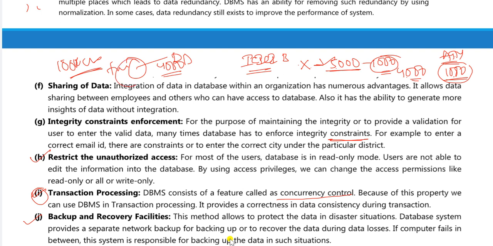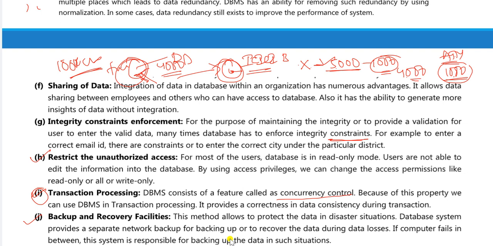If a crash happens here, you will get the data from somewhere that we already backed up. Sometimes an employee computer fails, sometimes the whole database crashes. In that case you will get the data.